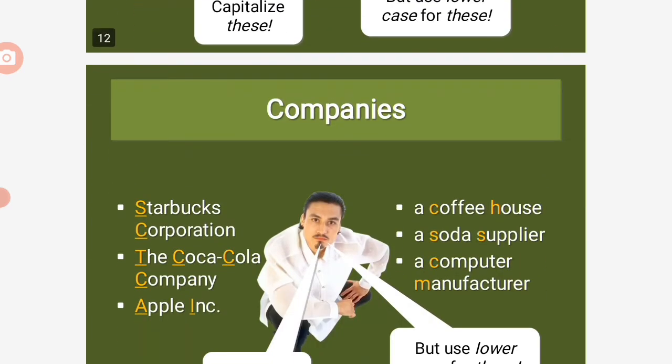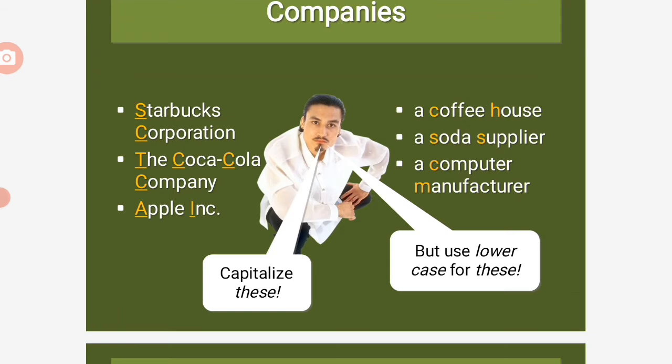Next slide. Companies. For example, Starbucks Corporation, the Coca-Cola Company, Apple Incorporated. So they're all capitalized. But if you say a coffee house, no capitalization. The supplier, a computer manufacturer, they're all in lowercase because they are not names of companies, right?